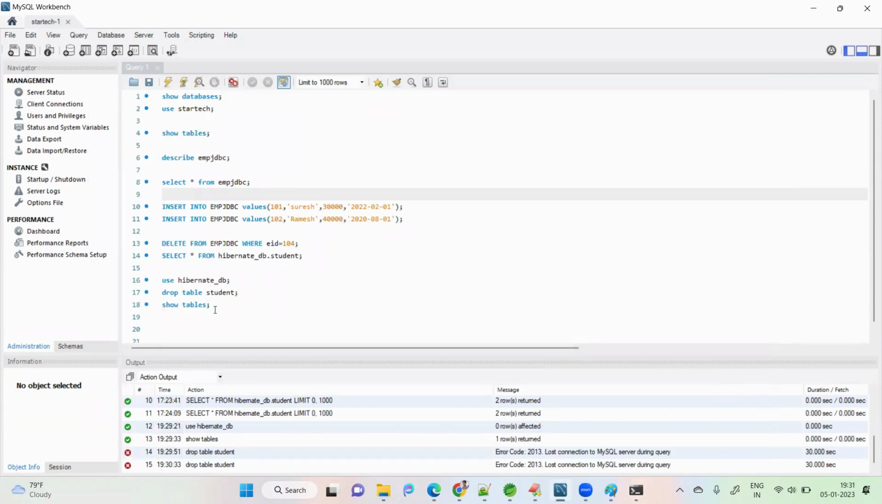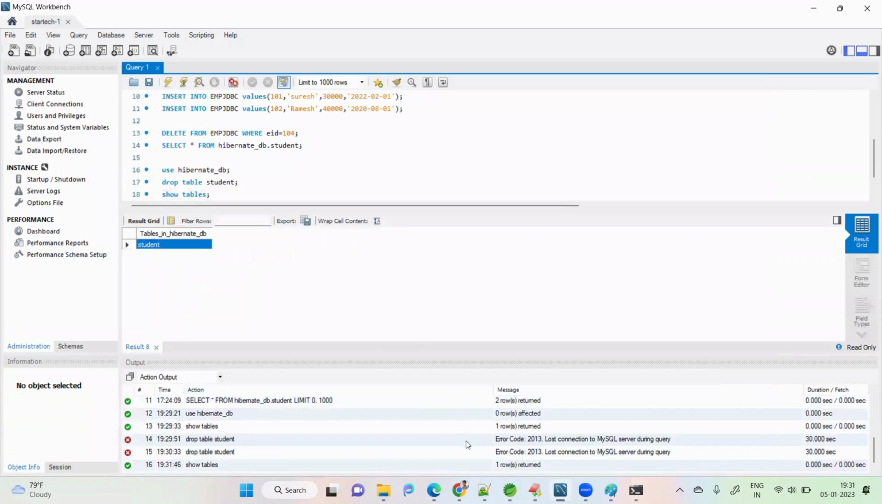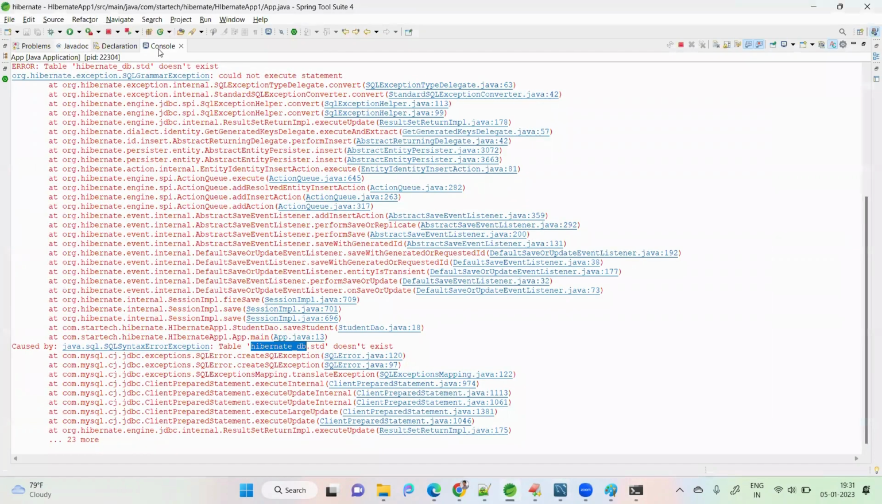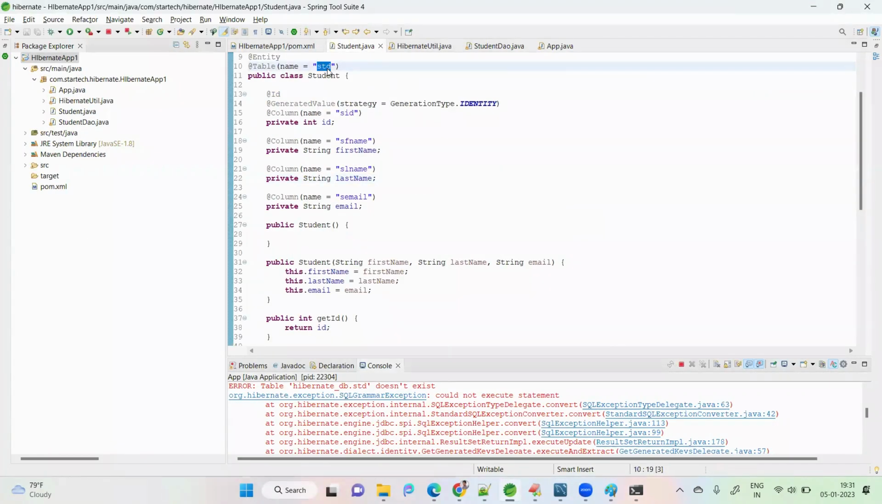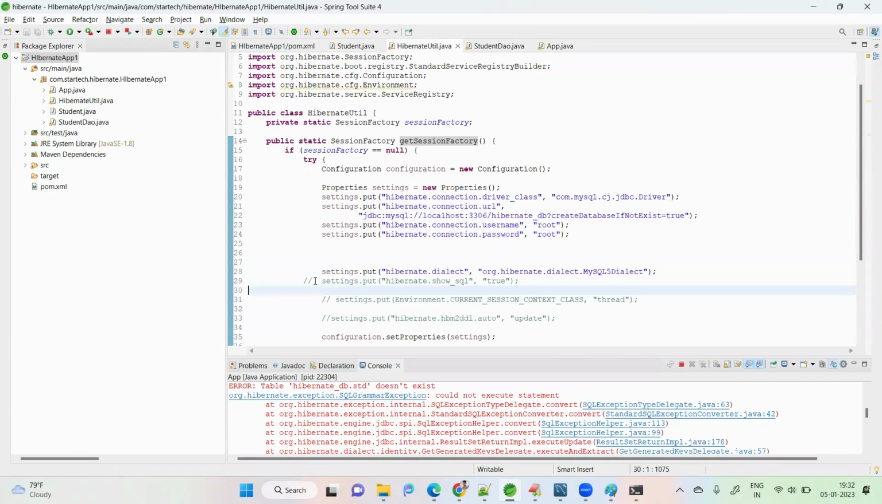So in this database, student is there, but STD is not there. I gave the table name as STD. To tell Hibernate that if a table does not exist in the database, you create it yourself, and if a table or column does not exist, you create it yourself, we have to set one property: hibernate.hbm2ddl.